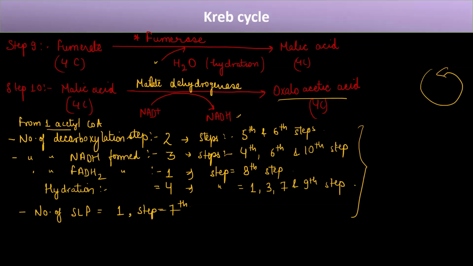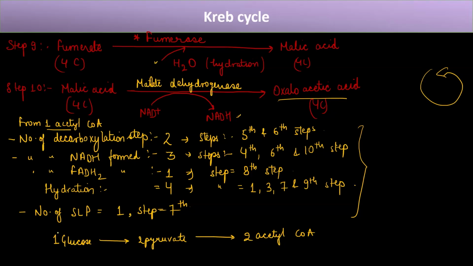But what we have seen is that from 1 glucose molecule, we have 2 acetyl CoA formed, right? So what happens is that 1 glucose leads to the formation of 2 pyruvate, and 2 pyruvate lead to the formation of 2 acetyl CoA.